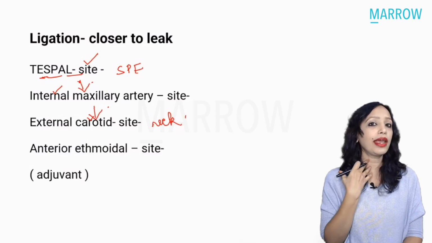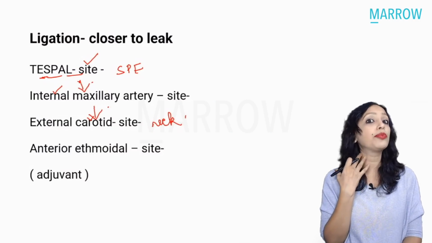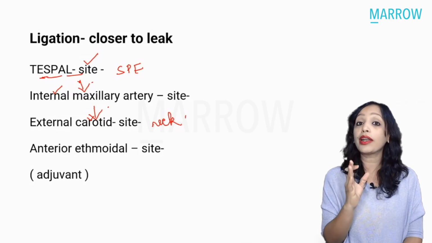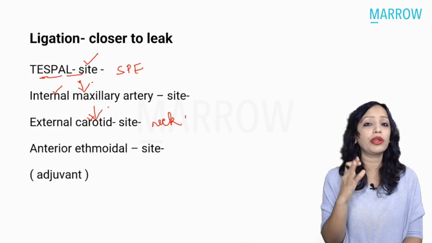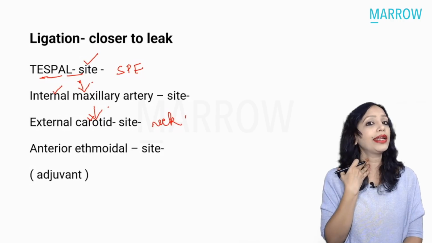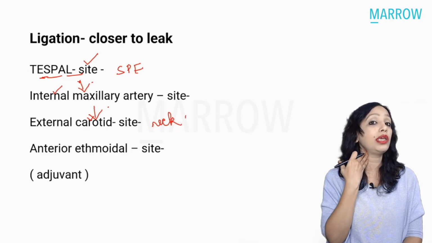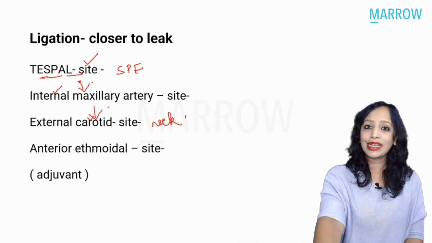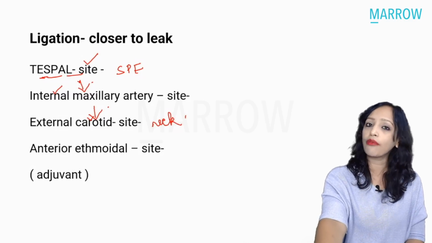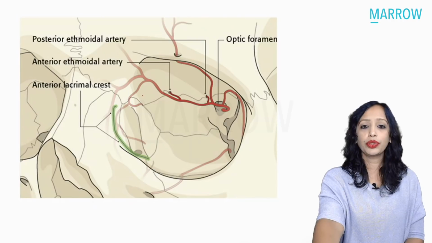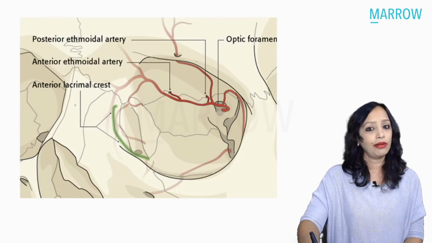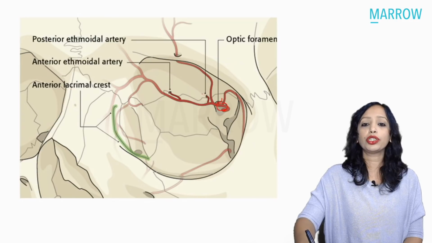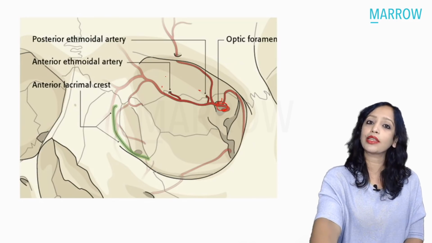And if I ask you that in the neck, how do you differentiate whether it is external or internal carotid? Both are lying here. Yes, very good. In the neck, internal carotid does not have any branch. So if you're seeing the branches coming out, it means that is the external carotid. So where do you ligate the external carotid? Usually it is ligated above the first lateral branch. What is the first lateral branch? Above the superior thyroid. So this is what you need to know about the ligation of the vessels in epistaxis. Yes, here we can see the ophthalmic coming out through the optic canal, and it gives the branches of the posterior ethmoidal and anterior ethmoidal, and this is how we approach it.